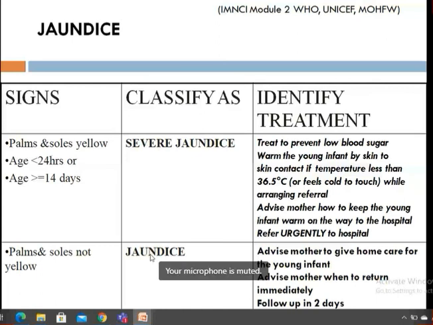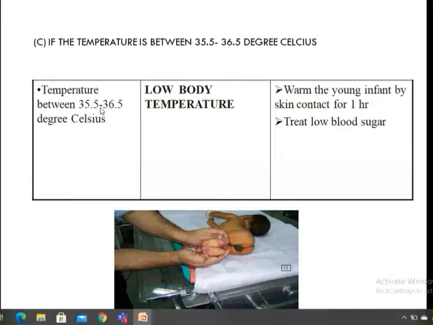Then the temperature between 35.6 to 36, so it should be more than 36.5 to be normal. If it is between 35.2 and 36.5, then the baby is having low body temperature. They are checking the jaundice over here. See, this is red, this is yellowish. This is how you have to check. So if there is low body temperature only and no jaundice, then you have to warm the young infant by skin contact for 1 hour and treat for low blood sugar.